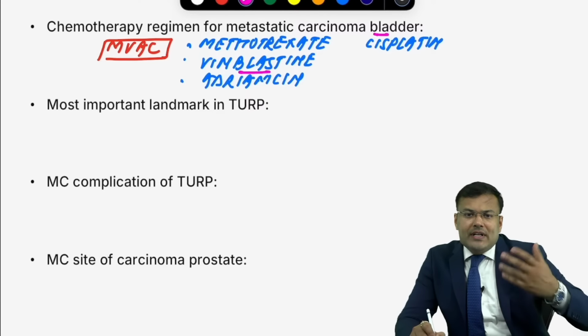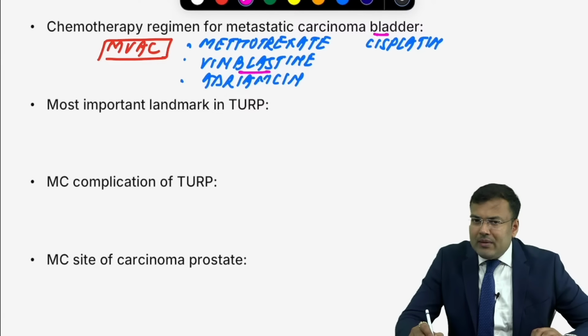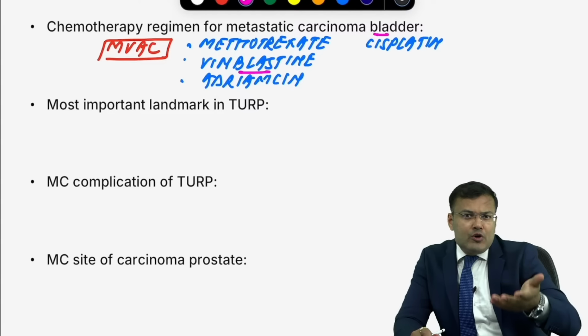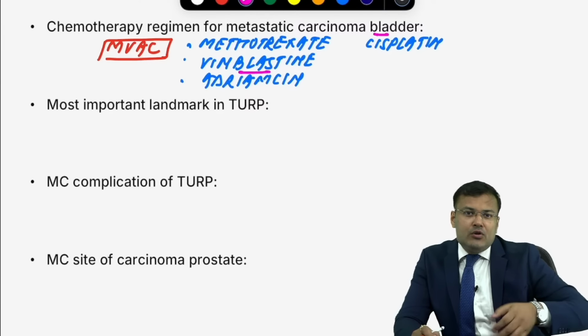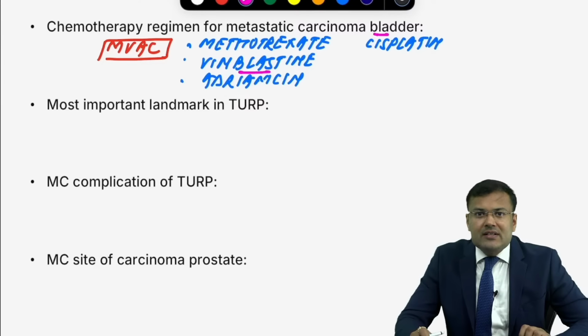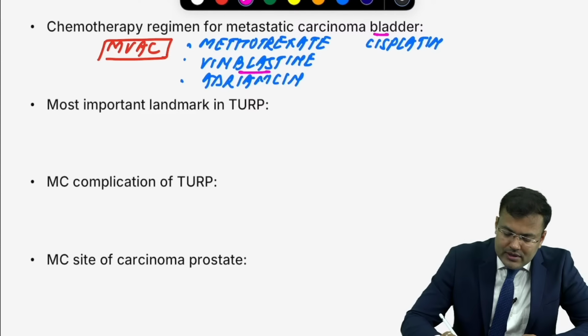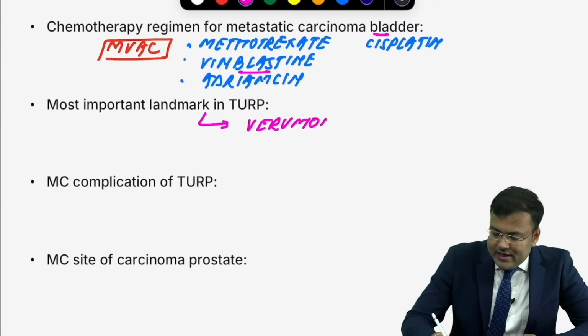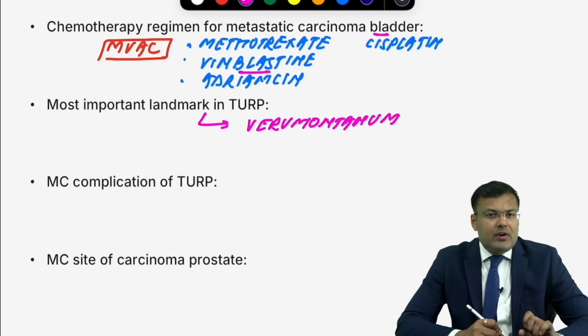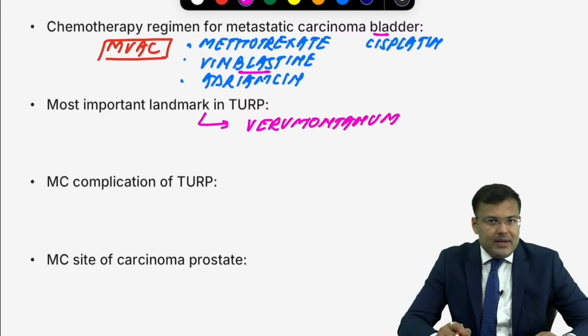What is the most important landmark in TURP? It's distal landmark, verumontanum. Why? Because verumontanum is located just proximal to external urethral sphincter. So most important landmark, you know, it is verumontanum. What is the most common complication of TURP?